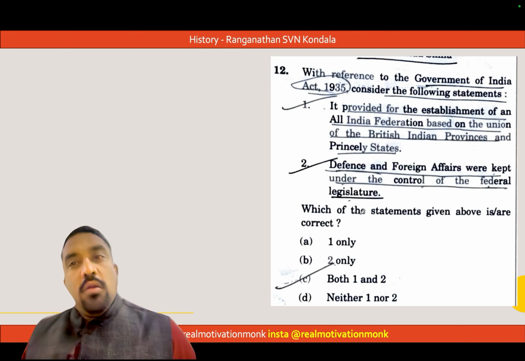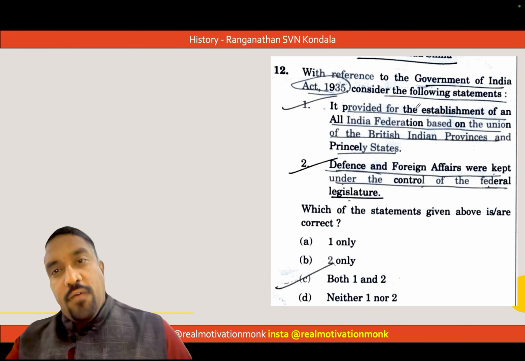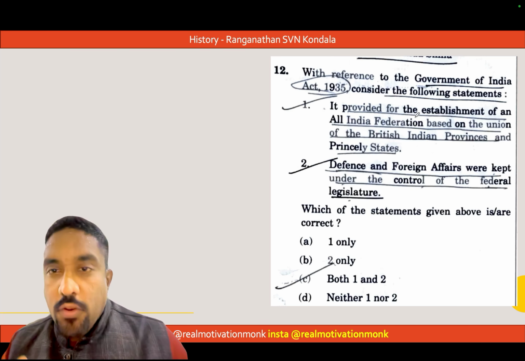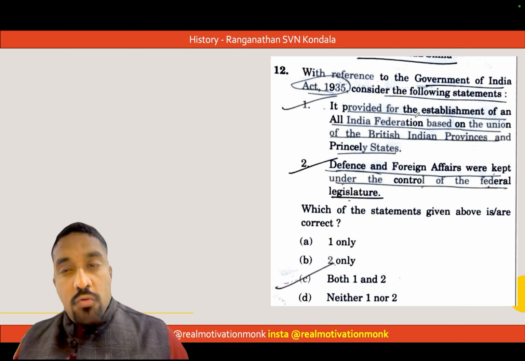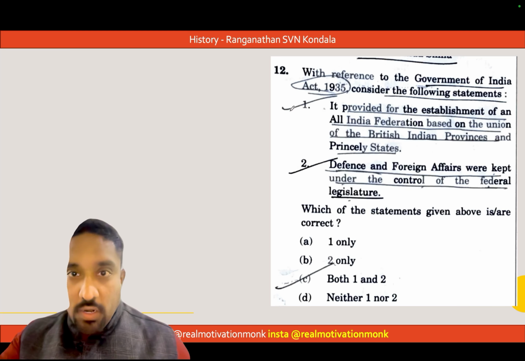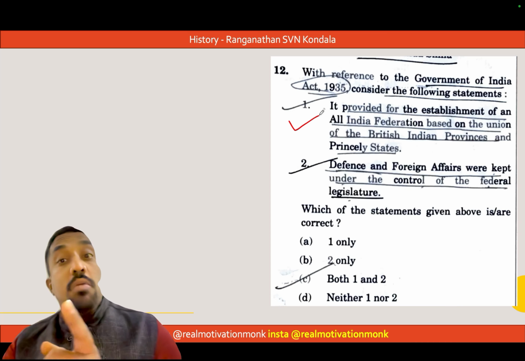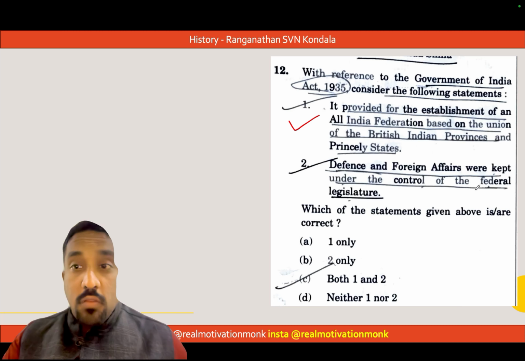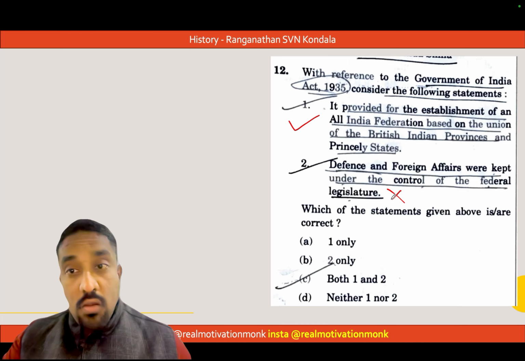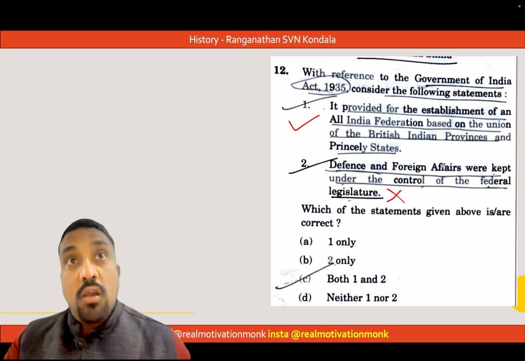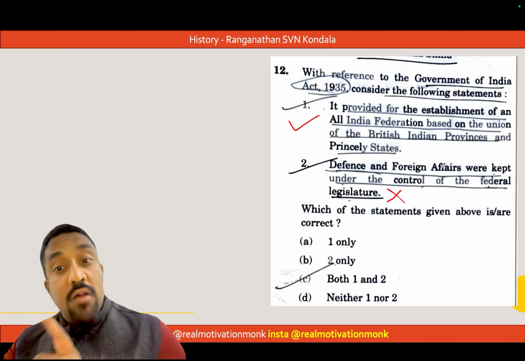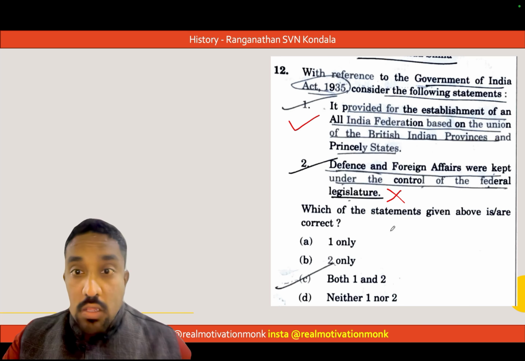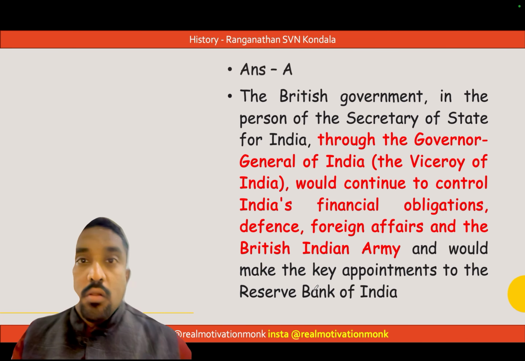The second question, with reference to the Government of India Act 1935, consider the following statements. It provided for the establishment of an all India federation based on the union of British Indian provinces and princely states. Definitely this was a provision. You know this when you study Bipin Chandra's India's Struggle for Independence textbook. Defense and foreign affairs were kept under the control of the federal legislature. This is wrong. Defense, foreign relations and the control of the British Army were still kept under the Governor General's office. Since it's asking which of the following statements is or are correct, only one is correct. The answer will be A.